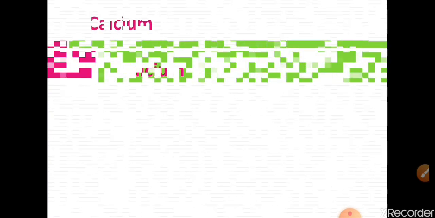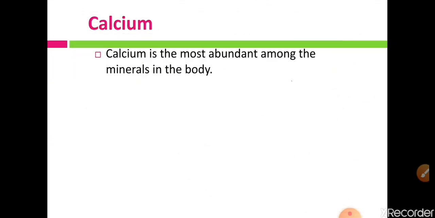Calcium is one of the macro minerals or principal elements. Calcium is the most abundant among the minerals in the body. We have seen many minerals that are trace elements or principal macro elements, and out of all these, calcium is the most abundant. That means calcium is present in a greater quantity as compared to other minerals in our body.